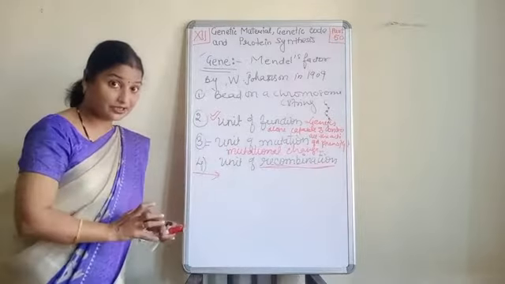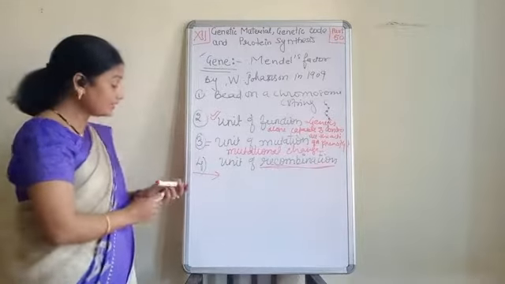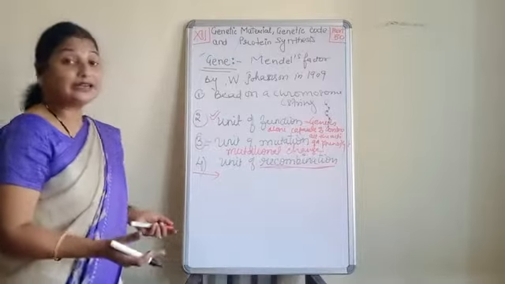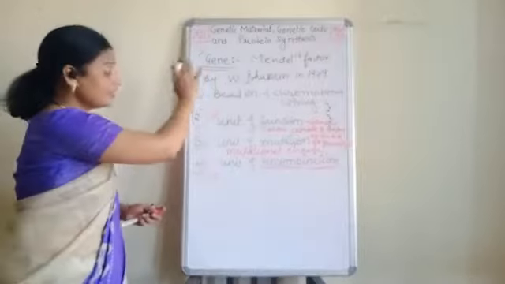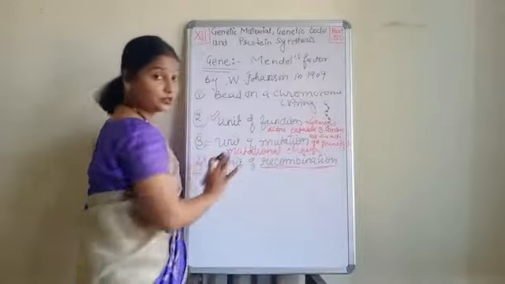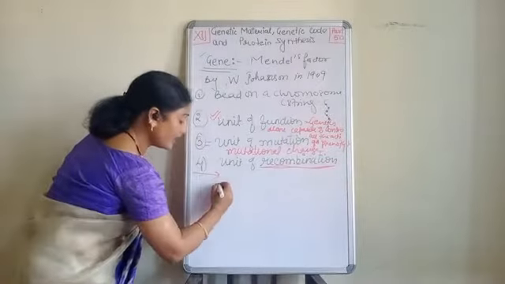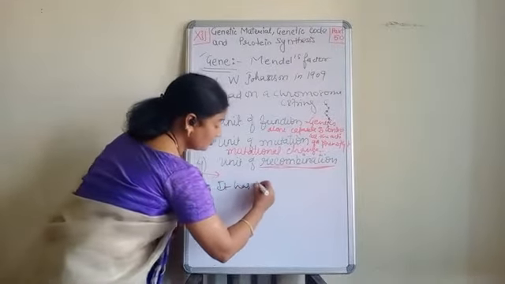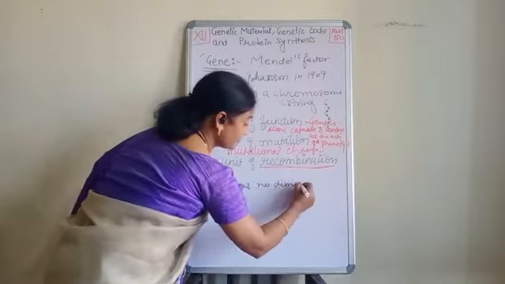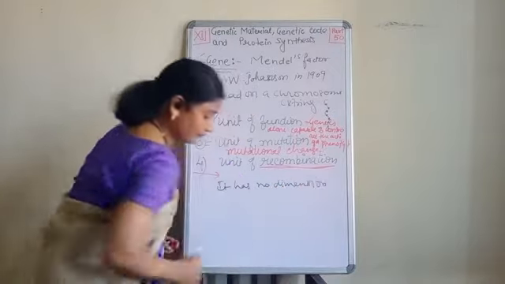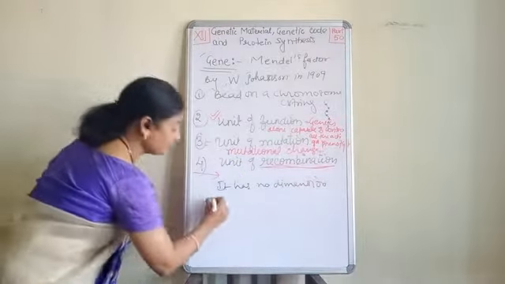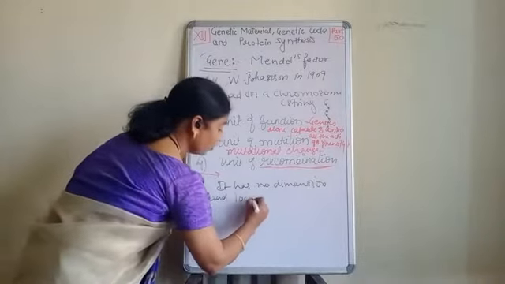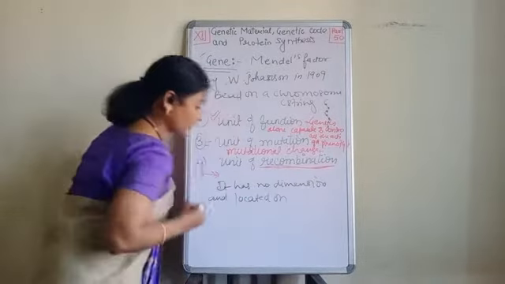But now this gene is controlling each and everything. So the scientists declared, or assumed, that this gene is present on the chromosome and it has no dimension.